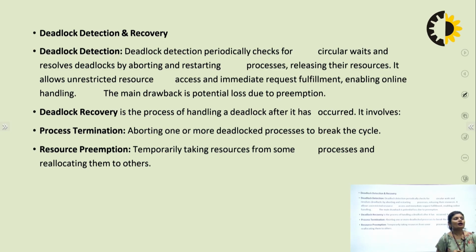It allows unrestricted resource access and immediate request fulfillment, enabling online handling. The main drawback is potential loss due to the preemption. So what is deadlock detection and recovery? Firstly, if deadlock is occurring in your system, you detect the deadlock, find the condition and why it occurred, then apply the recovery method.